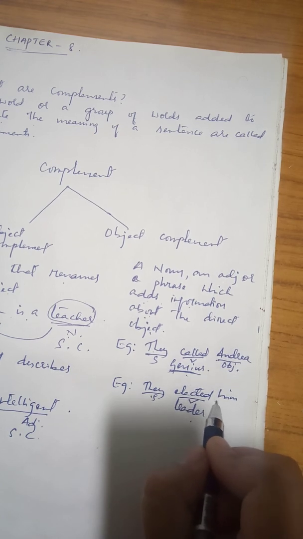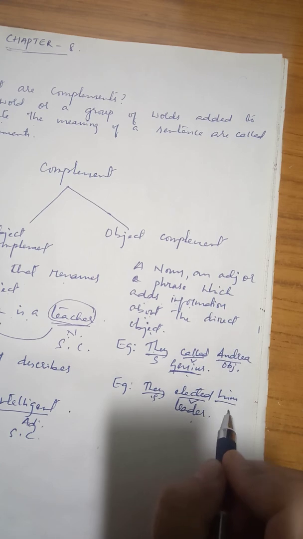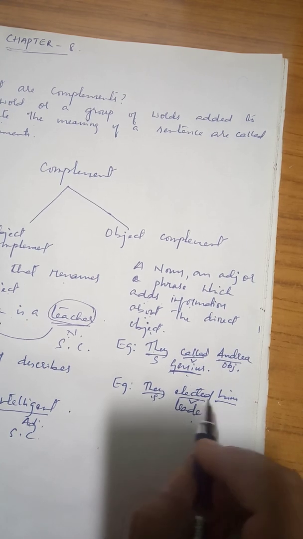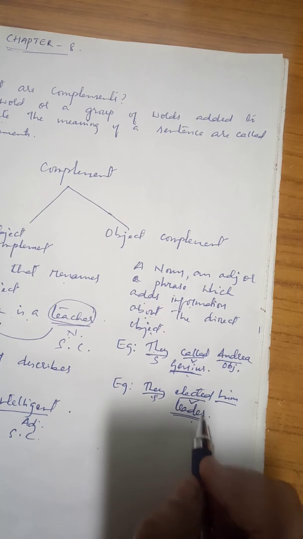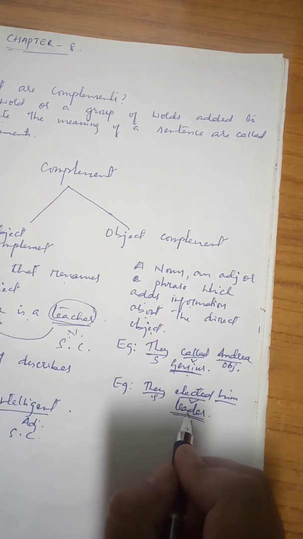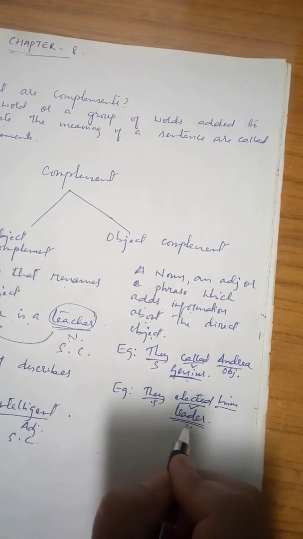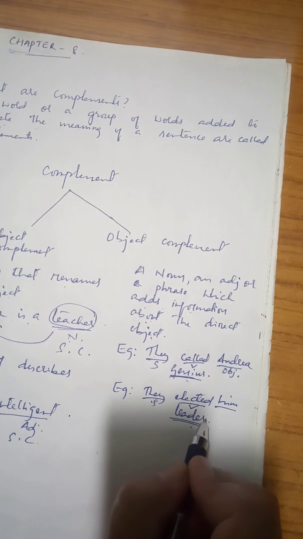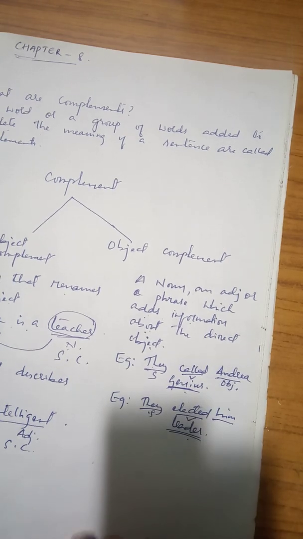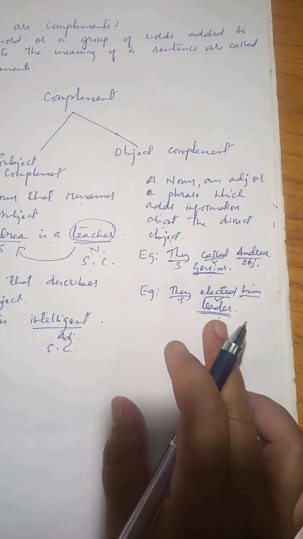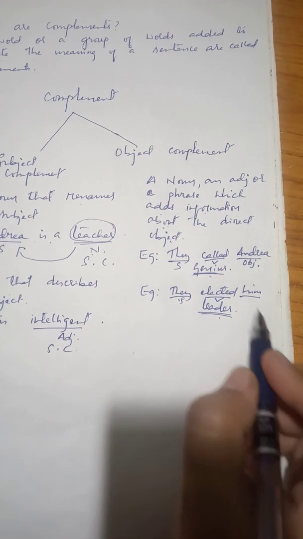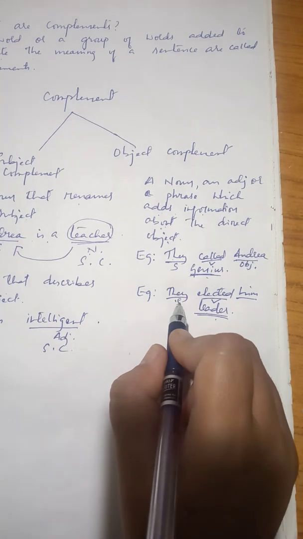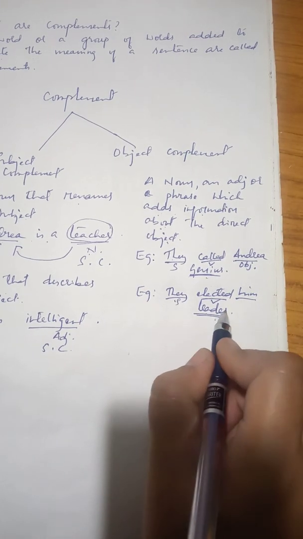And him is the object. Now the word leader is a noun, okay? So whom did they elect? Is the word leader connected with they or is leader connected with him? They and him are two different persons. So the word leader, whom am I addressing the word leader to? Am I addressing it to him or to them? Him, right? Leader is used for him.